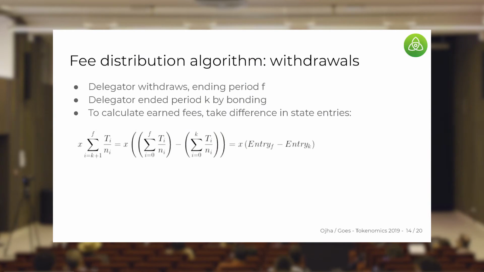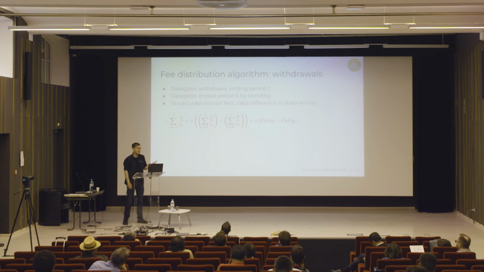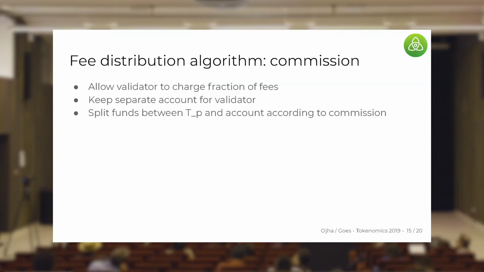So when a delegator withdraws, how do we calculate their rewards? All we need to do, if a delegator ended some period k when they first bonded, and is now ending some period f by unbonding, changing the stake of the validator, so forcing a new period, we simply take the difference between those two state entries and multiply it by the delegator's stake. And if you multiply this out, you'll see that the delegator ends up getting the same thing as the sequence before, which is what we want.